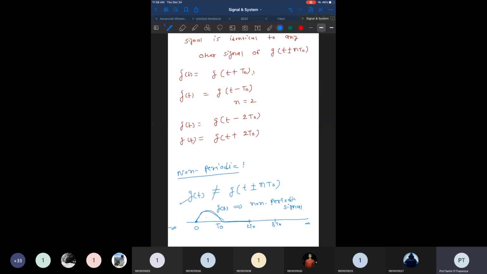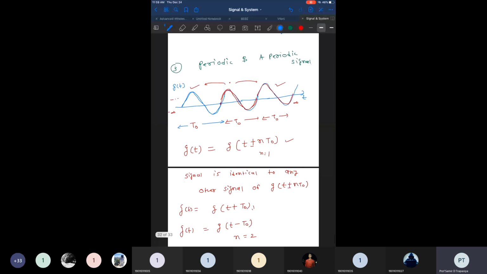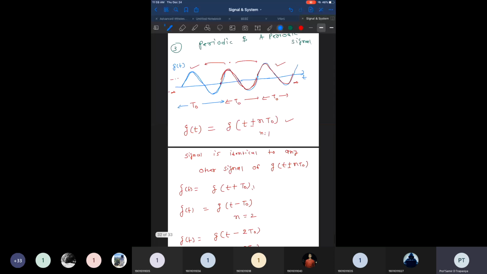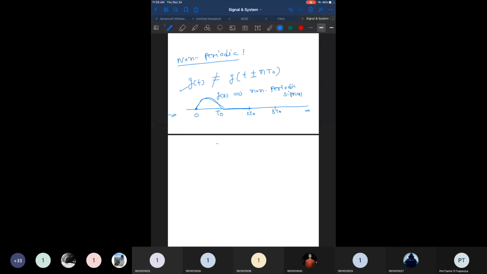Now the next very important category that we have to observe is energy and power signals. Both terms are very similar, and you should notice that whenever we talk about energy, we don't consider the time over which the energy is generated. But if we consider energy and time together, then it is known as the power of the signal.